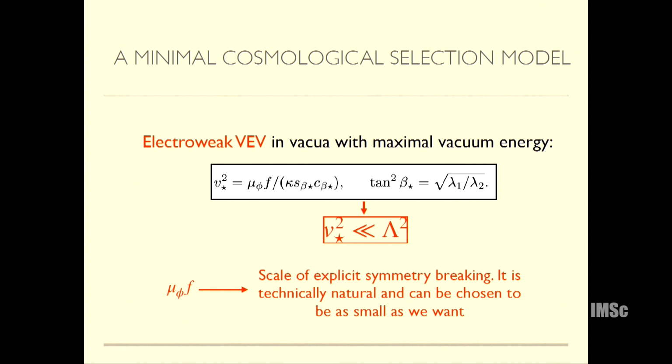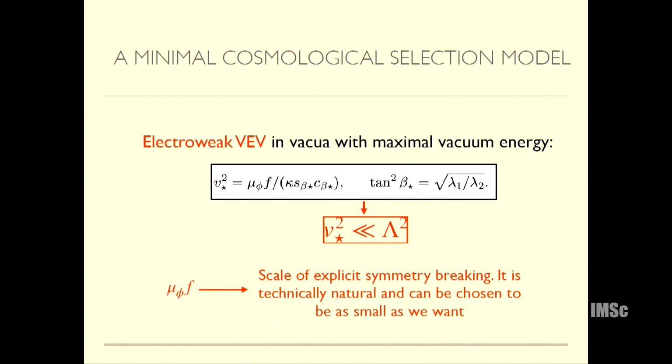Now what it actually is depends on the observation that the weak scale is 100 GeV. So mu phi f must be equal to 100 GeV, but it could have been 1 electron volt also, basically anything. These are free parameters in my theory, so I will fix them to get 100 GeV. The corrections to mu phi f due to loop corrections are under control, because this is the parameter that breaks the shift symmetry.